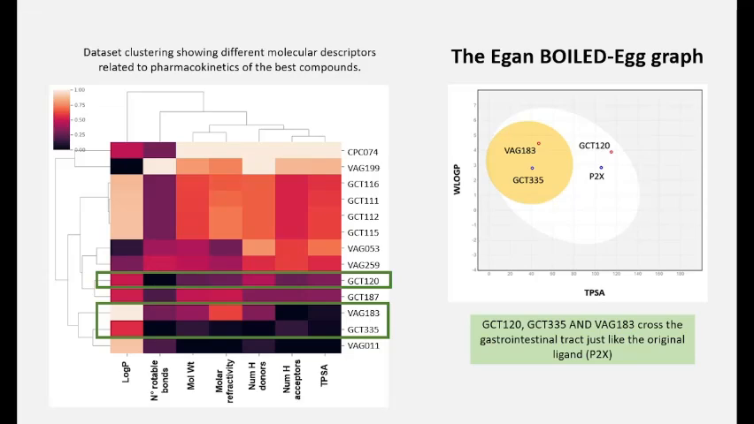Here we can see the clustering of the best natural compounds based on the similarity in their molecular descriptor values. Egan's BOILED-Egg graph showed that the 3 compounds have the potential to cross the gastrointestinal tract just like the original ligand, and only 2 of them could cross the blood-brain barrier.